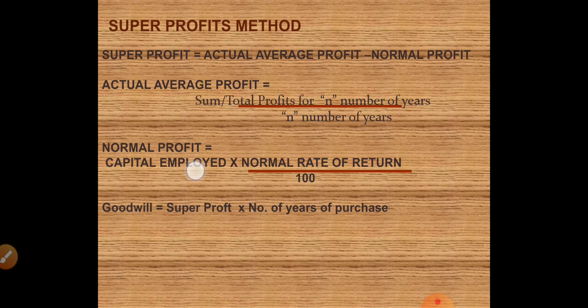Now comes a question, what is capital employed? Capital employed is the capital invested in the business. So if it is partnership, it is the sum total of the capitals invested by all the partners plus undistributed profits like reserves, general reserves. That is capital employed. Now if the partner's capital is not given but the total assets are given and outside liabilities are given, then total assets minus outside liability is capital employed. This is the reverse formula.